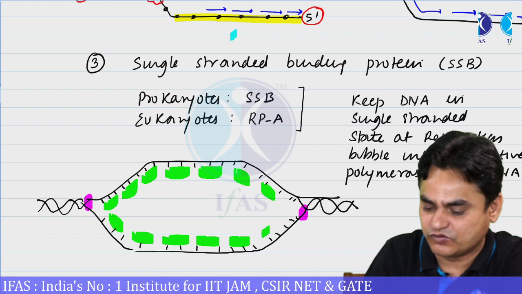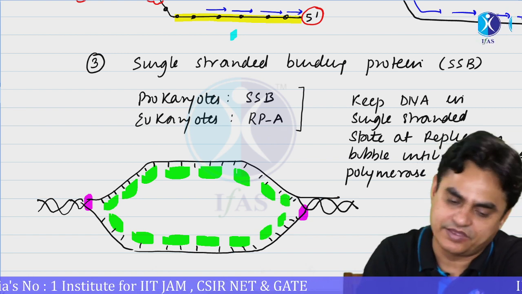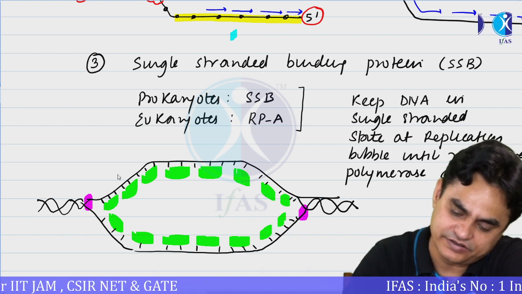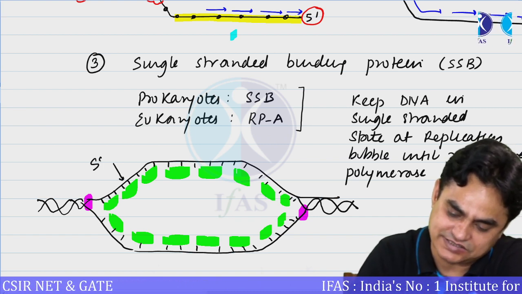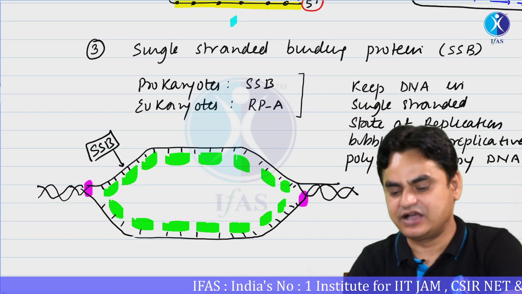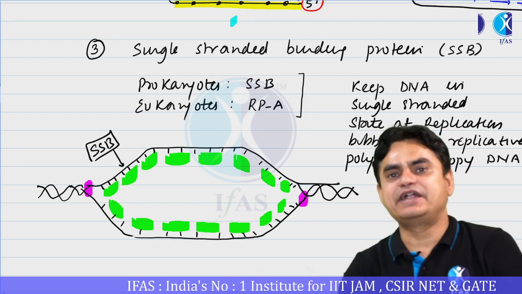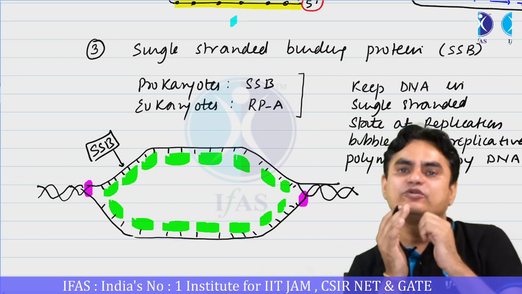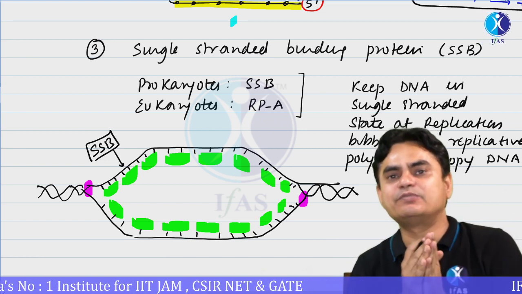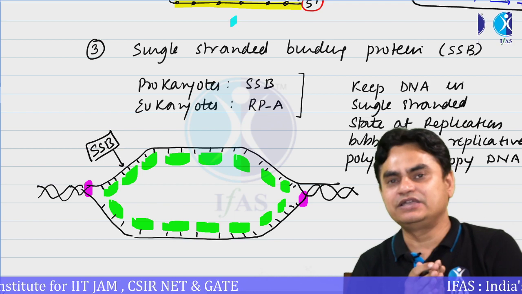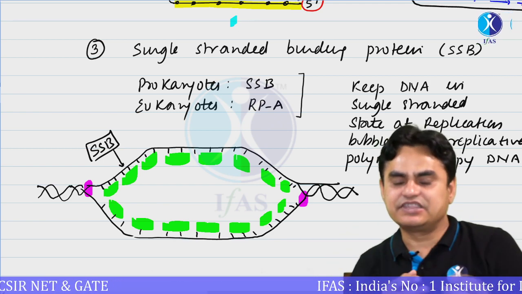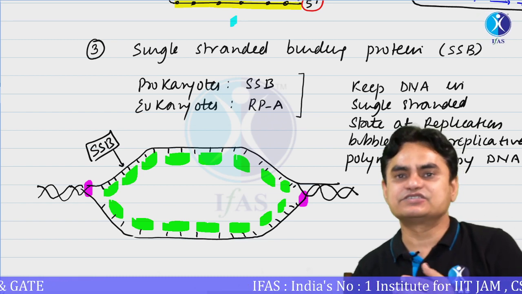On both sides you'll find these proteins binding, and these proteins are referred to as SSB. They have a pocket by which they bind to the nitrogenous bases and do not allow them to interact with each other or carry out hydrogen bonding, so that the replicative machinery, DNA polymerases, primases, etc., can come and start the synthesis process.